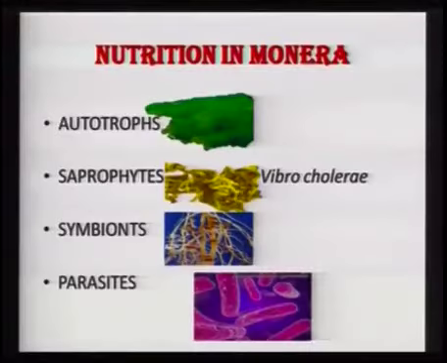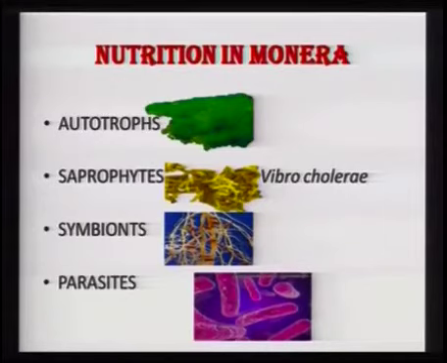Rhizobium lives in the root nodules of the leguminous plants, and in the process it is converting the atmospheric nitrogen into a utilizable form, amino acids, so that these can be taken up by the plants as food, and the plants in turn are giving them shelter. Similarly, we have parasitic bacteria.